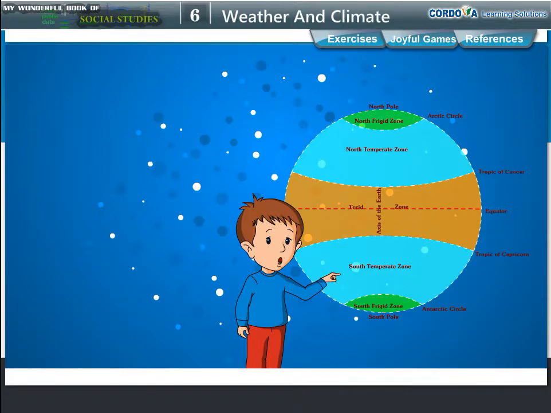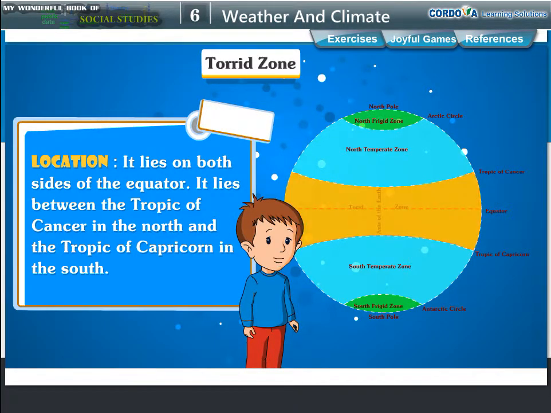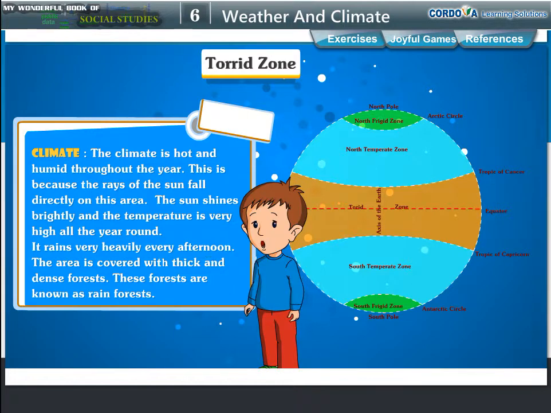Climatic or heat zones. Torrid zone. Location. It lies on both sides of the equator. It lies between the Tropic of Cancer in the north and the Tropic of Capricorn in the south. Climate. The climate is hot and humid throughout the year. This is because the rays of the sun fall directly on this area. The sun shines brightly and the temperature is very high all the year round. It rains very heavily every afternoon. The area is covered with thick and dense forests. These forests are known as rainforests.